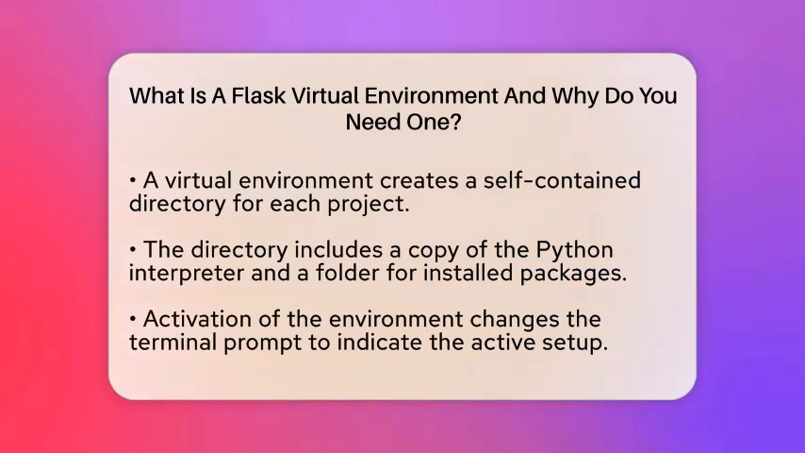To create a virtual environment for Flask, you can use Python's built-in virtual environment module. You would run a command like python3 -m venv flaskenv. This creates a folder named flaskenv that contains your isolated environment. To activate it, you would use a command such as source flaskenv/bin/activate on macOS or Linux, or flaskenv\Scripts\activate on Windows.